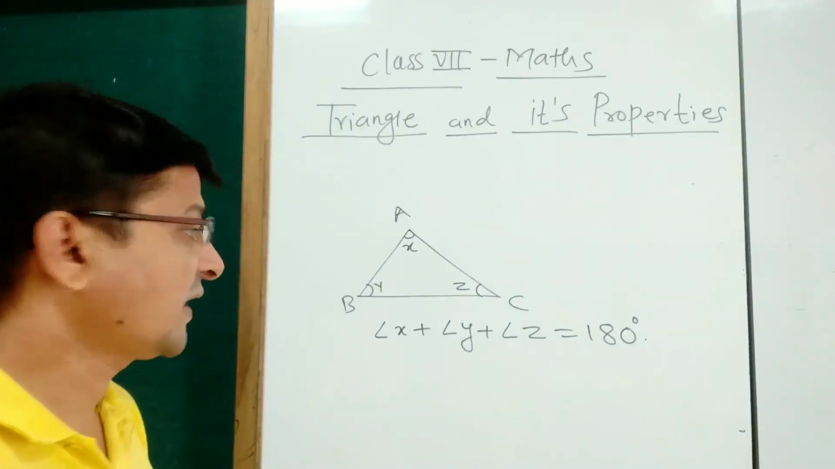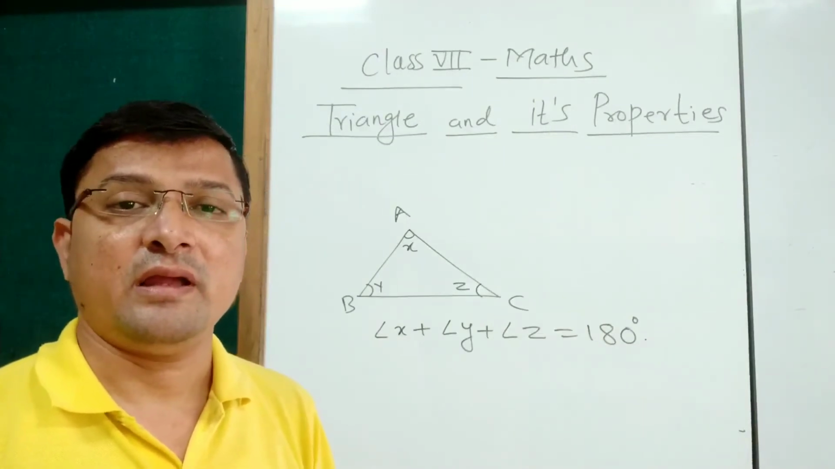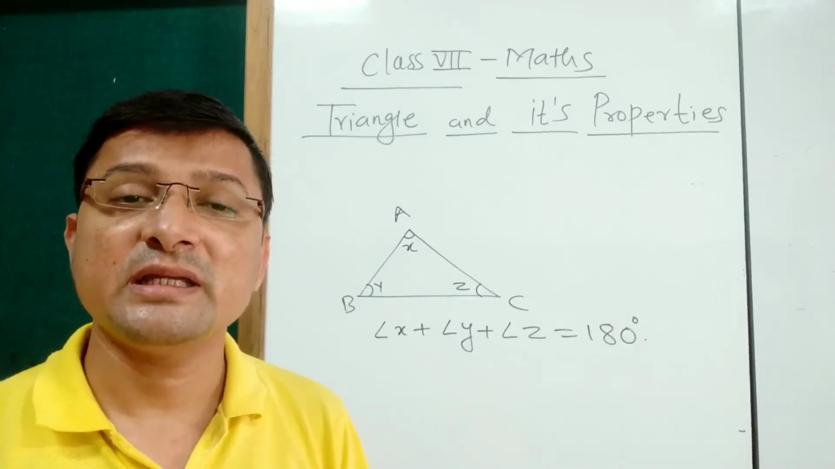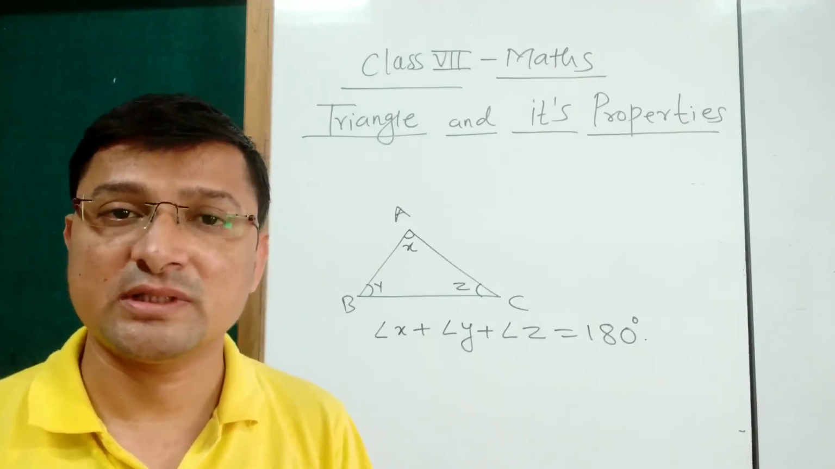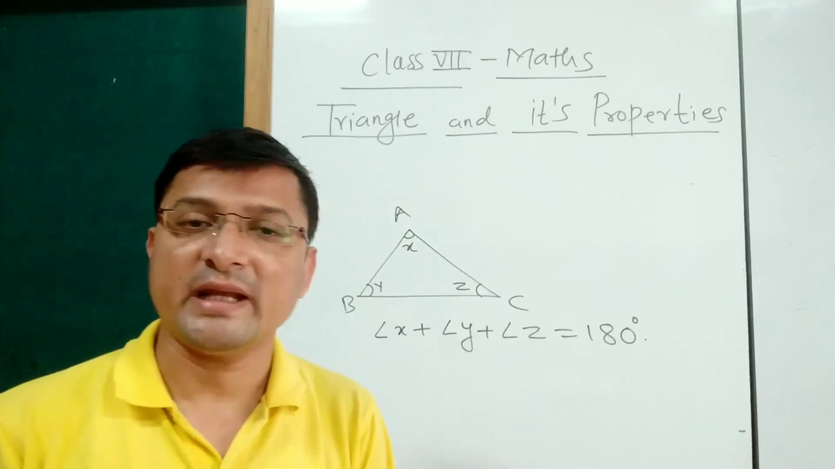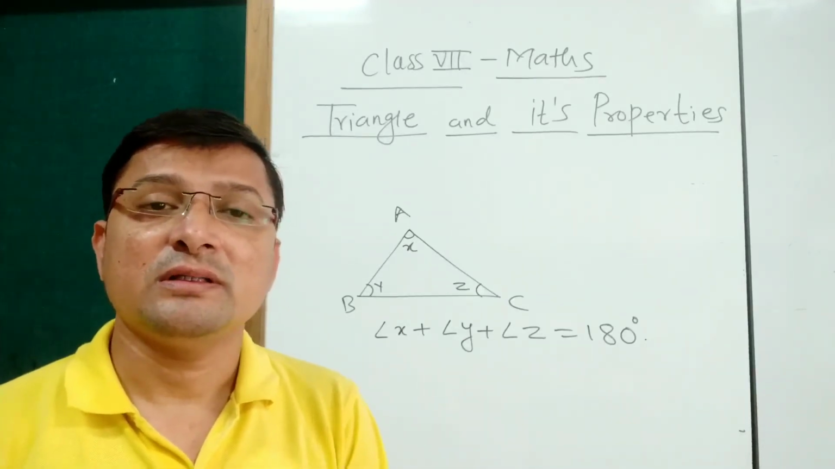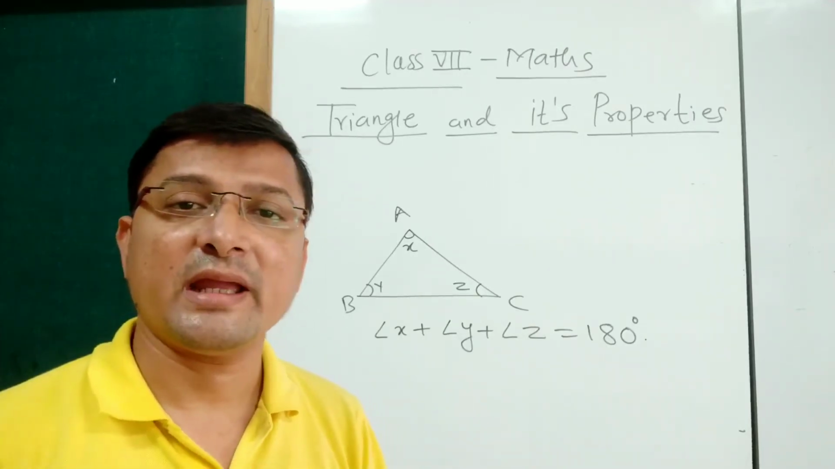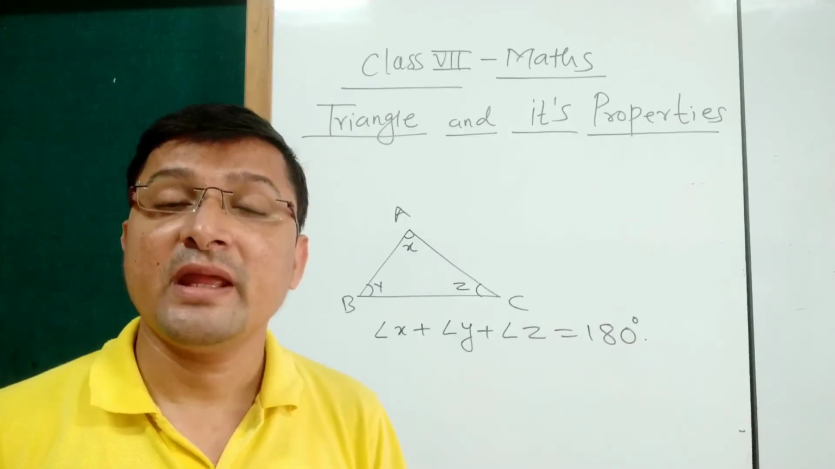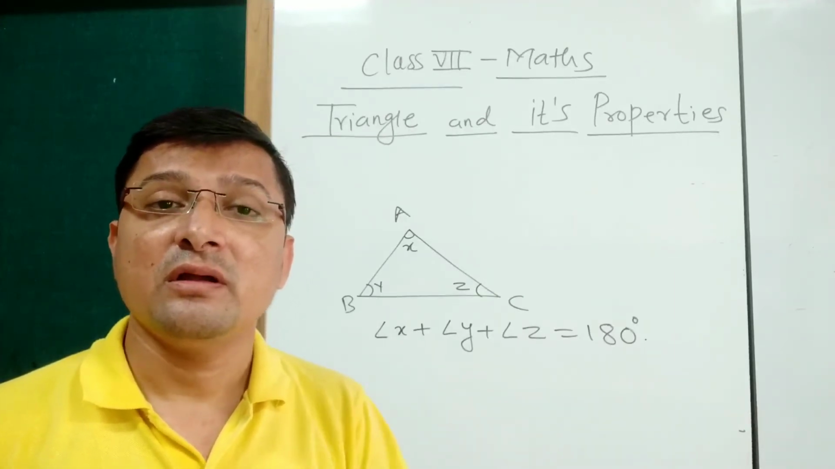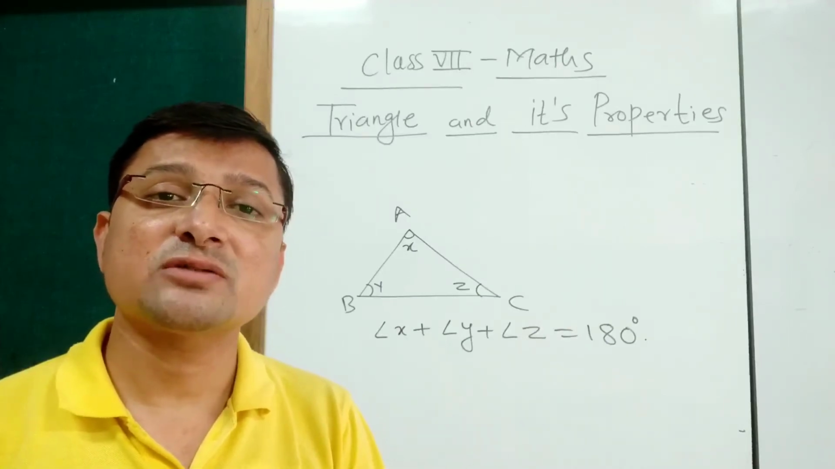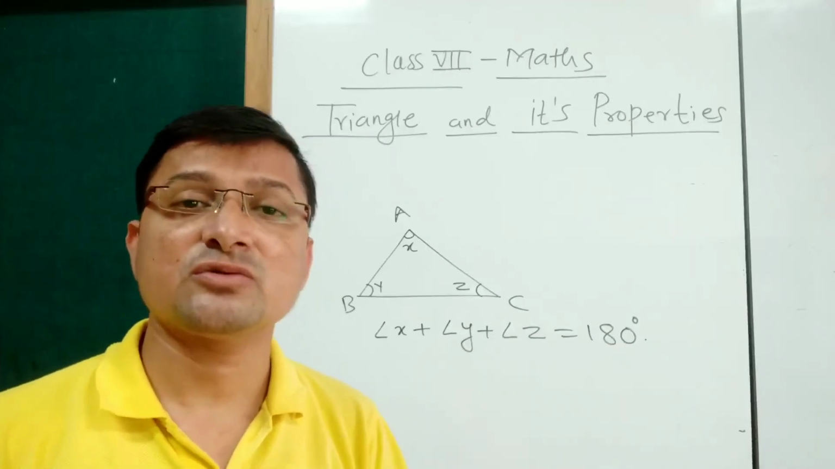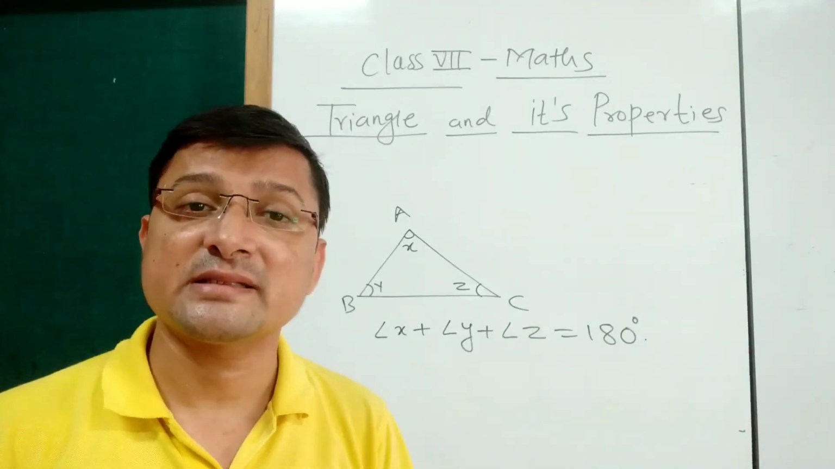Now after the exterior angle theorem and the angle sum property of a triangle, the next concept in this chapter is the equilateral triangle and the isosceles triangle. All of you know that an equilateral triangle means what? The triangle whose all sides and all angles are equal is called an equilateral triangle. And isosceles triangle means what? A triangle in which any two sides are equal is called an isosceles triangle. Any two sides are equal and its base angles are equal.